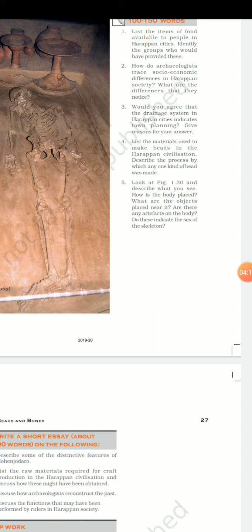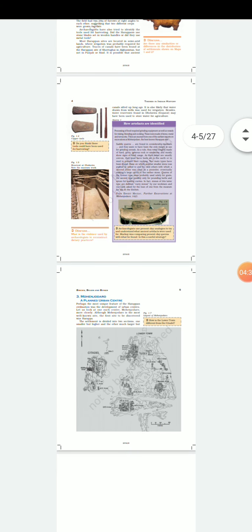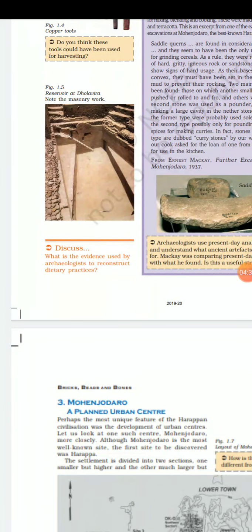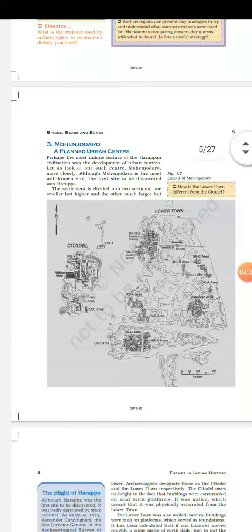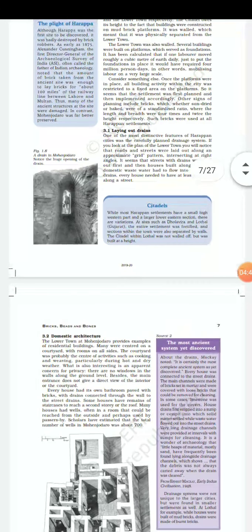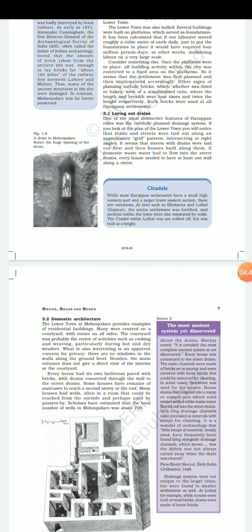Third question: would you agree that the drainage system in the Harappan cities indicates town planning? Give reasons. 100%. If you go to the starting of the chapter, approximately page number 4, you will find it there. Water reservoir is this. You have to read heading 3.1, laying out drains. How the drains were useful for the city planning.